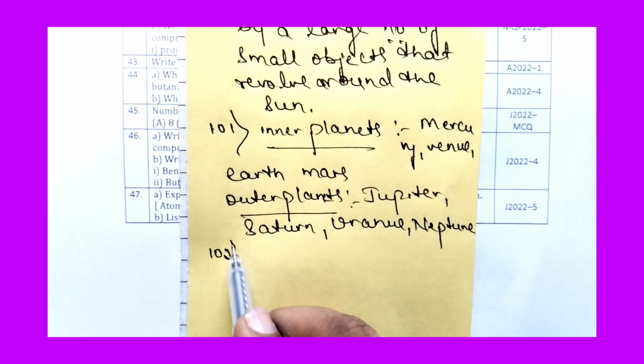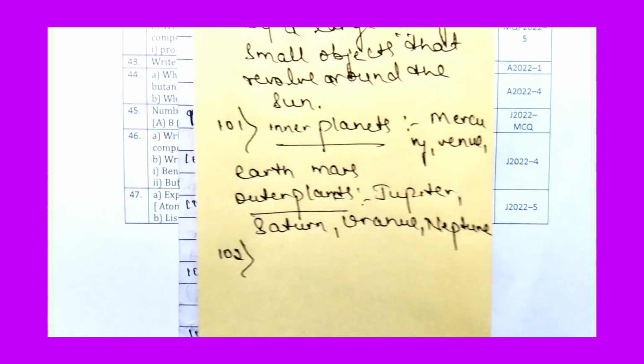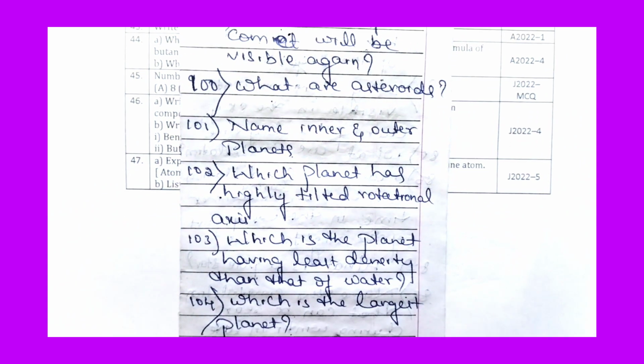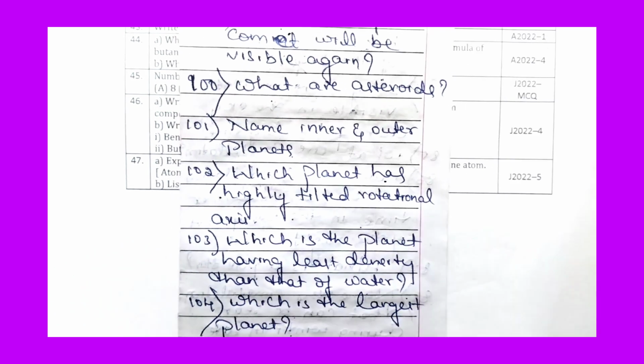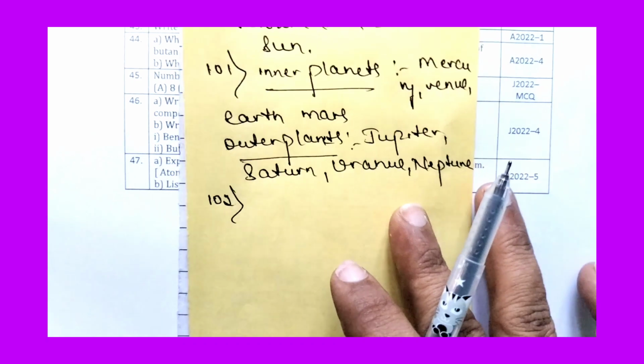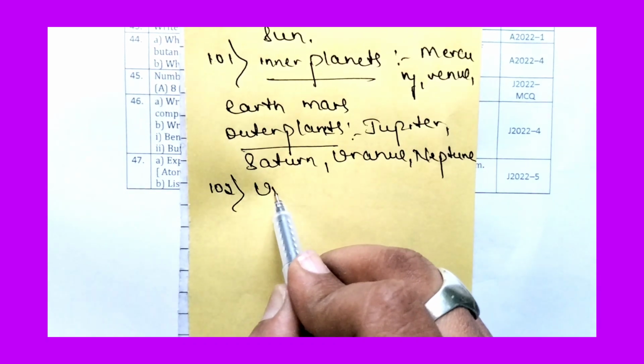Now let us move to question number 102. Which planet has a highly tilted rotational axis? The right answer is Uranus.